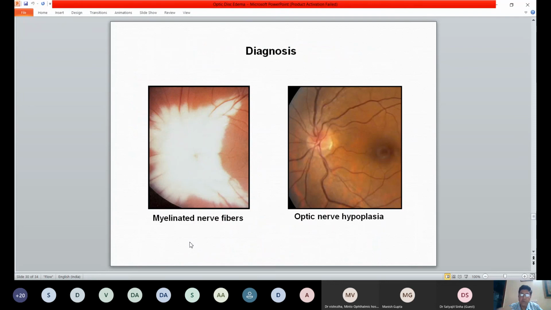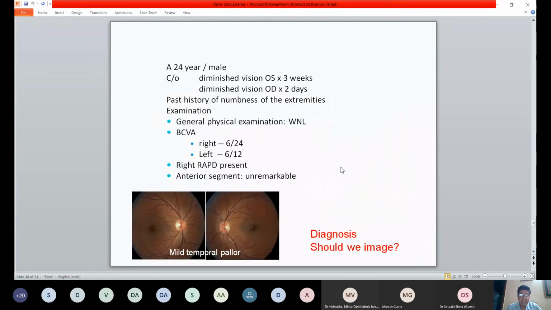And again, just to know how myelinated nerve fibers look, and again another optic nerve hypoplasia appearance. You can see this is called a double ring sign. This is not complete here. There is an inferior disc hypoplasia. This is the normal disc, this was the original disc per se. This part did not develop, and therefore it is covered by just the cells that are laid there. So the true disc is only here, whereas this is the optic canal that was there. So this is very likely to have a superior field defect. Often they are misdiagnosed as either optic neuritis or glaucoma because of the classical field defect that they have.